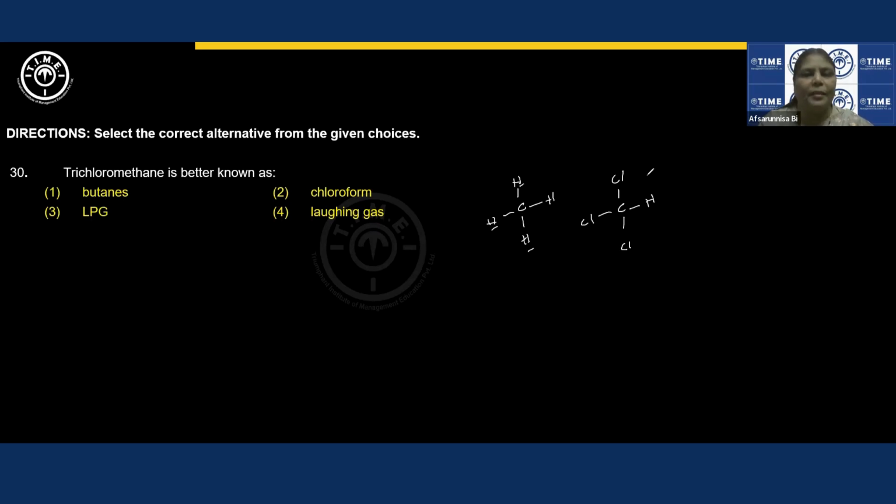But in the early IUPAC naming, the CH group is said to be the formyl group. Formyl group is substituted with 3 chlorines, trichlorinated formyl. From trichlorinated formyl, the name chloroform has been derived. This is also asked in competitive exams, right? So chloroform, we got this name from trichlorinated formyl. So chloroform is the correct answer.